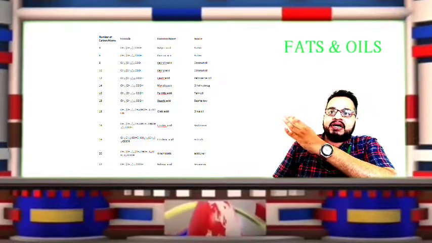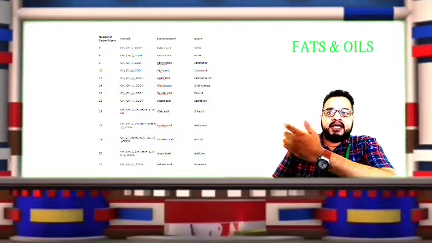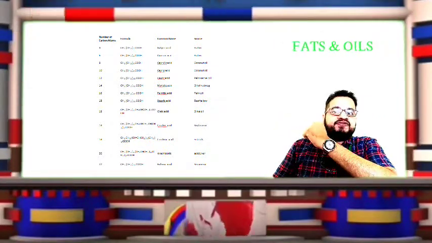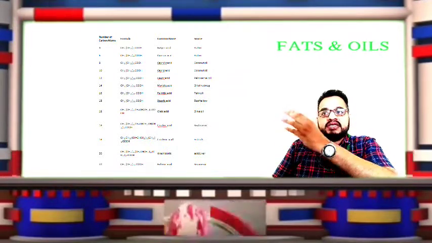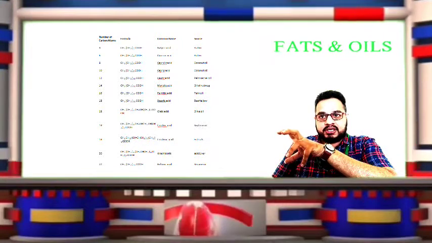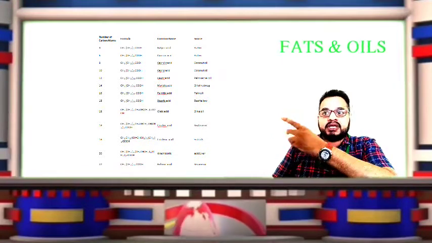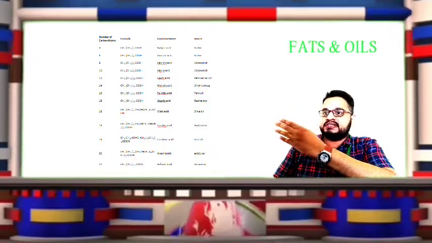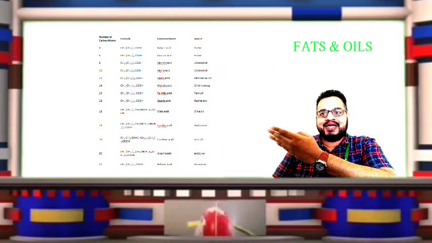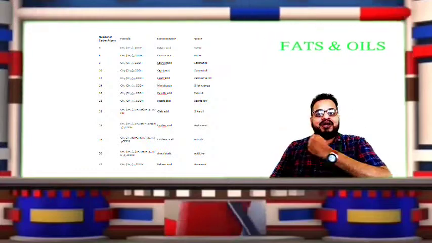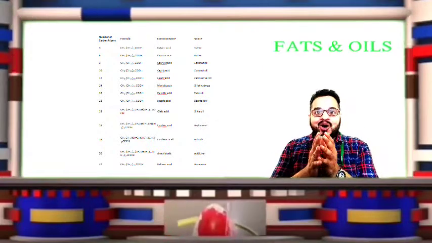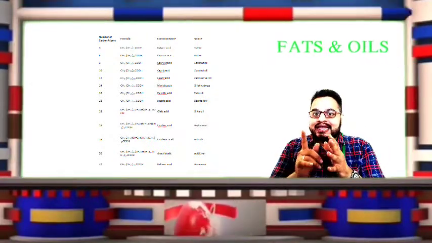In this chart you see butter is solid, beef tallow solid, palm solid. Understand? So these are fats in nature and they are solid. And if you compare the rest, that is coconut oil, then the oil of nutmeg, soybean oil, fish oil, sesame oil, all these are oils in nature and they are liquid.